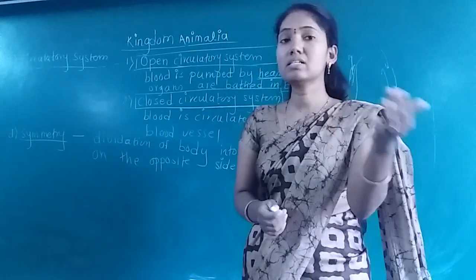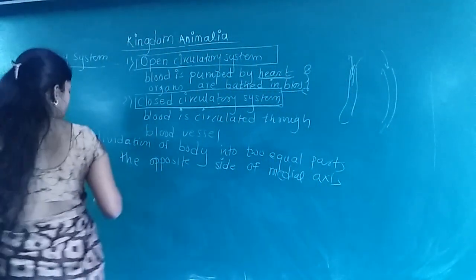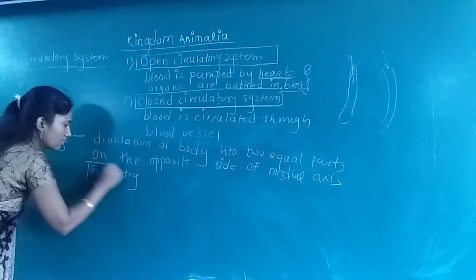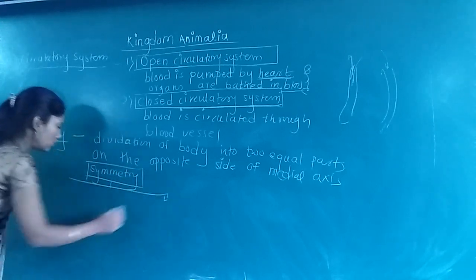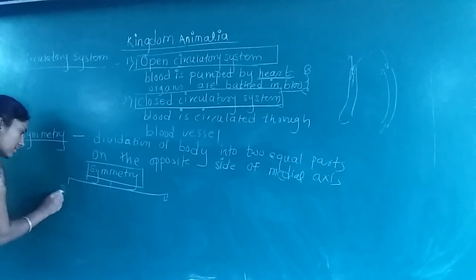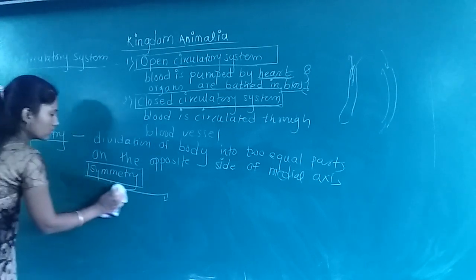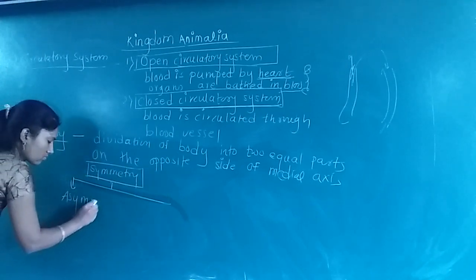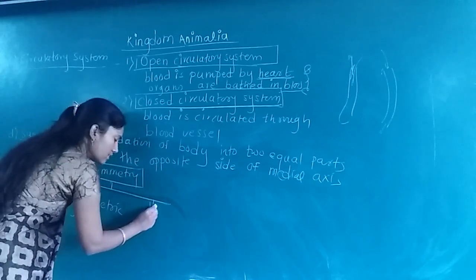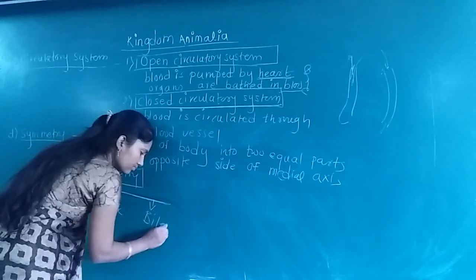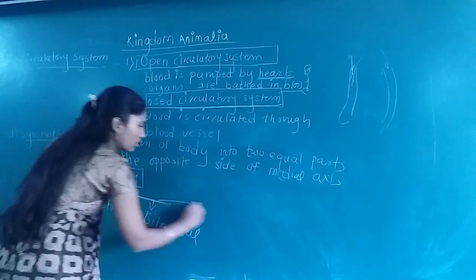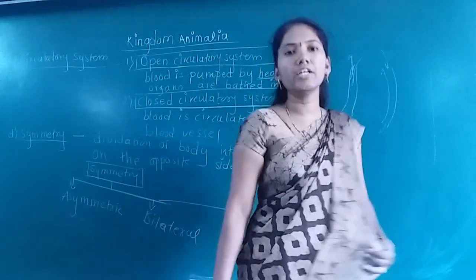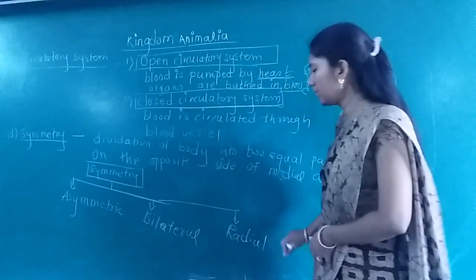Now, symmetry is divided into various classes. So, how is it classified? In symmetry, there are main types. First is asymmetric organism. Second one is bilateral symmetry. And third one is radial symmetry. So there are three types of symmetry: asymmetry, bilateral symmetry and radial symmetry.